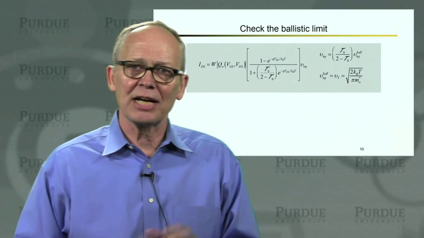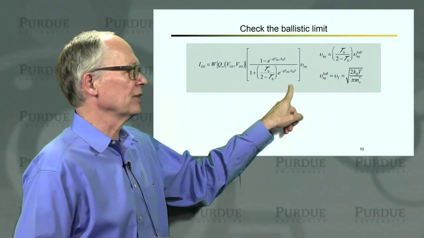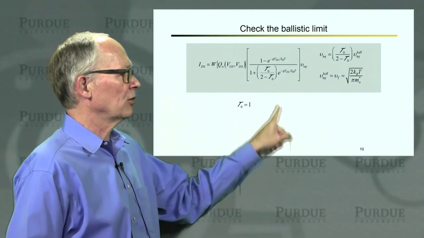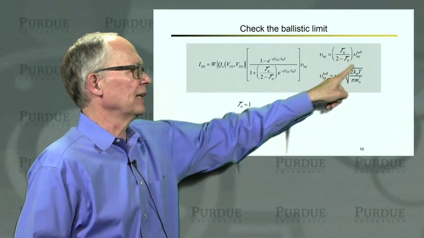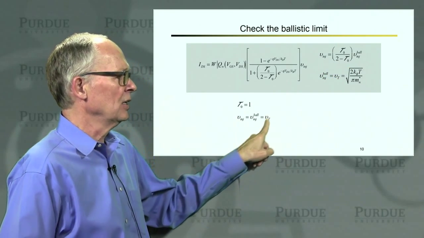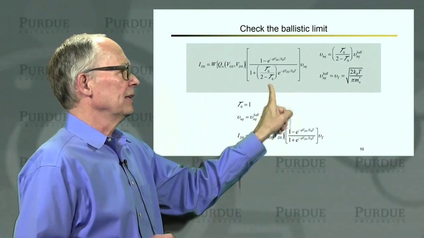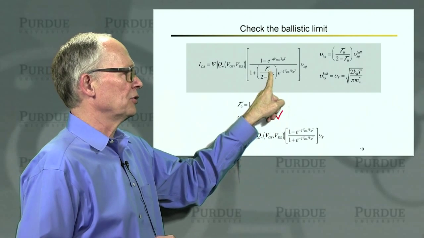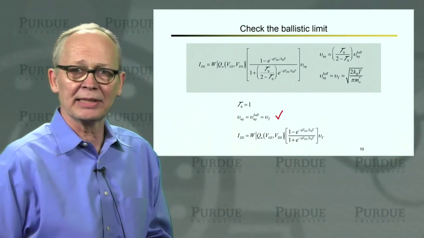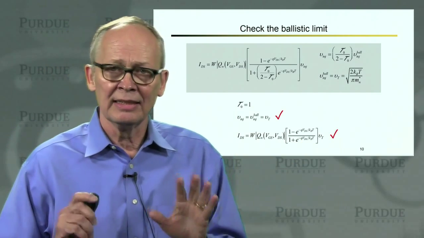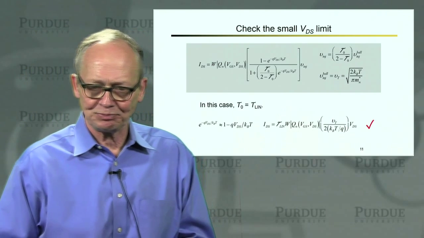But first, let's check the ballistic limit and make sure that this sort of complicated expression gives us the right answer. In the ballistic limit, the transmission is 1. In the ballistic limit, then, the injection velocity is the ballistic injection velocity, or the unidirectional thermal velocity. That's the correct answer. And this expression in terms of the brackets, when the transmission is 1, just reduces to 1 minus this exponential over 1 plus this exponential. That's what we got in the ballistic case. So this expression gives us the correct result in the ballistic case.